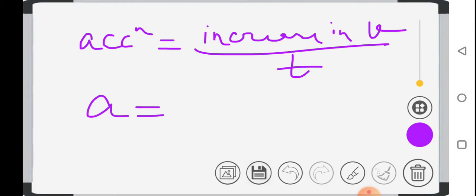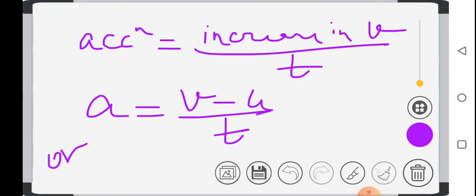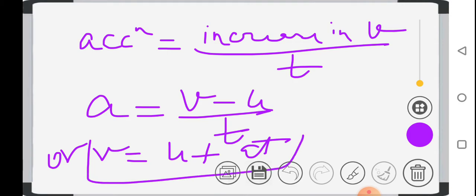So suppose the initial velocity of any object was u, and after the application of the force, suppose the velocity increases to v. So what is the change in velocity? V minus u upon t. Or after cross multiplication, it can be written as v is equal to u plus at, which is one of the equations of motion.